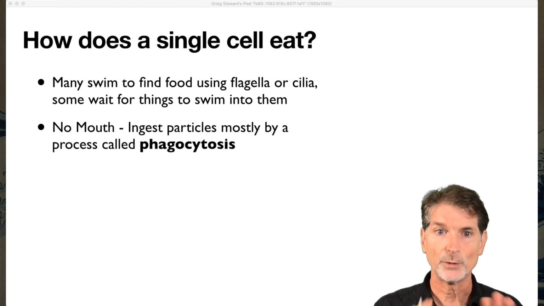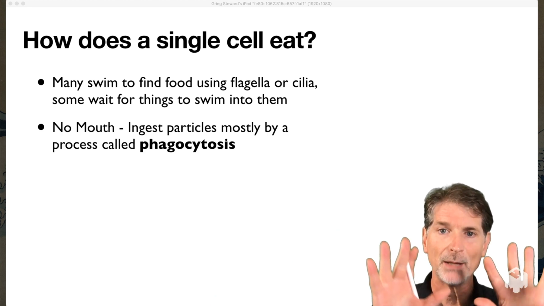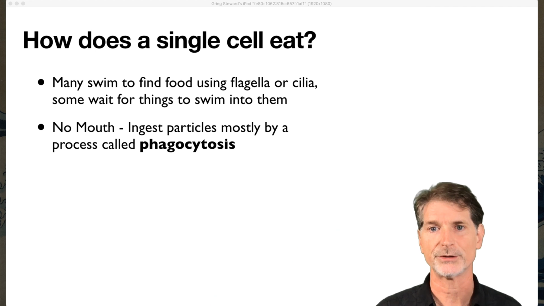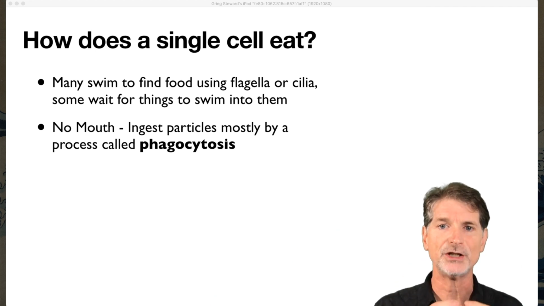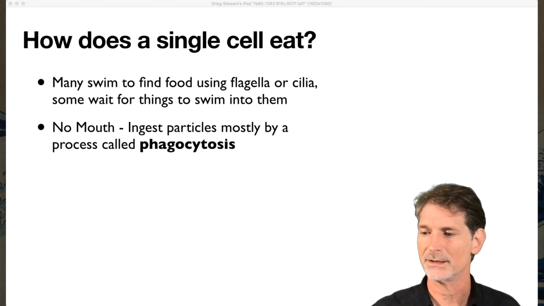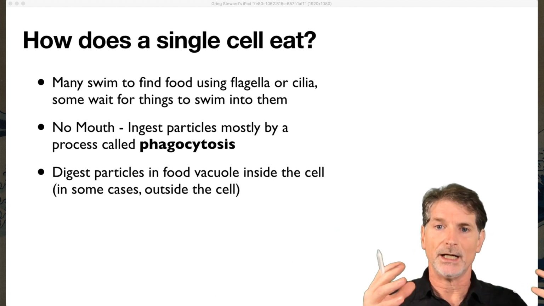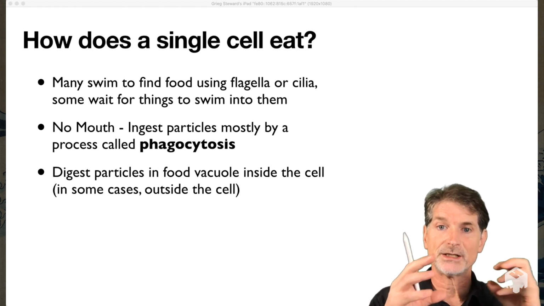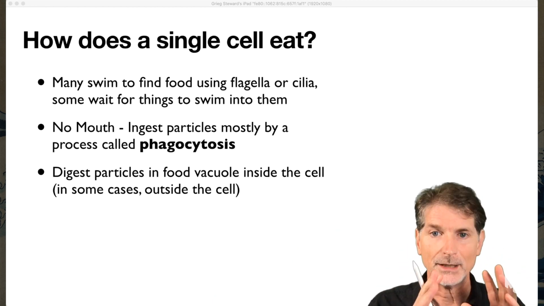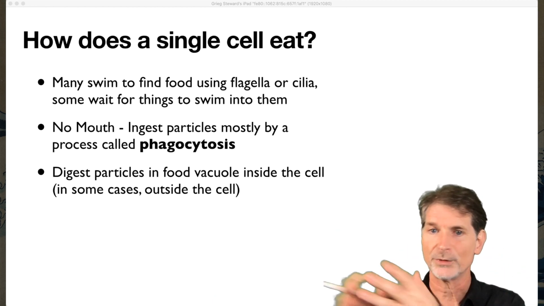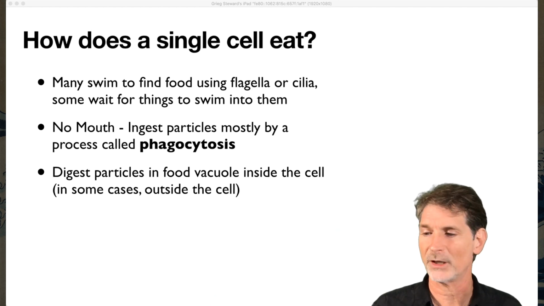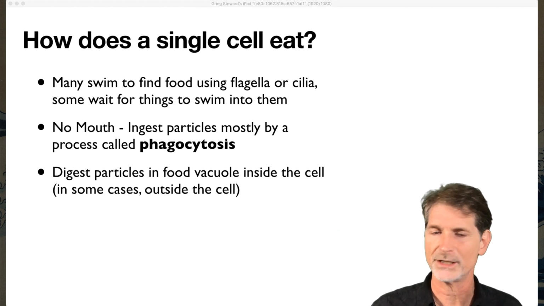Without a mouth, what do they do? Well, they just wrap their cell membrane around the particle they're trying to eat, the prey, and internalize it and do digestion inside the cell. So once they wrap it around and bring it in, they have a food vacuole. Other vacuoles in the cell have digestive enzymes that will fuse together and do the digestion inside of a vacuole that then fuses with the cell membrane again and releases any undigested material.